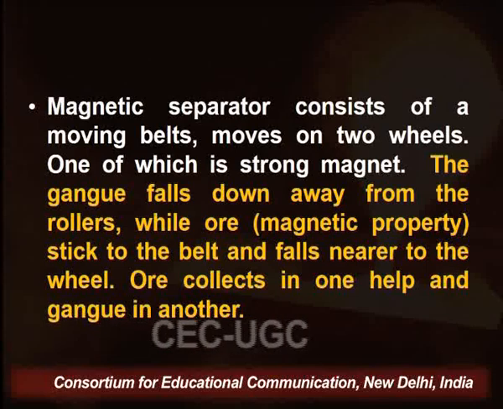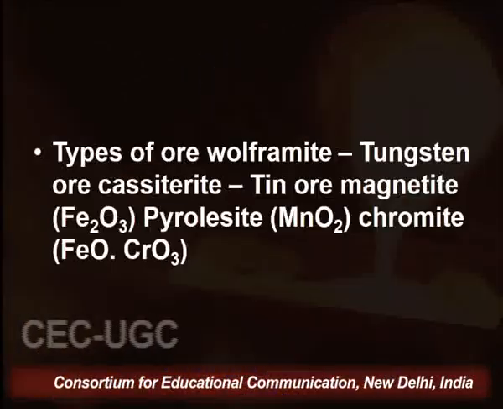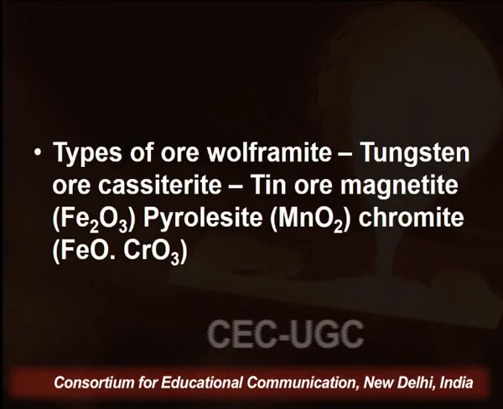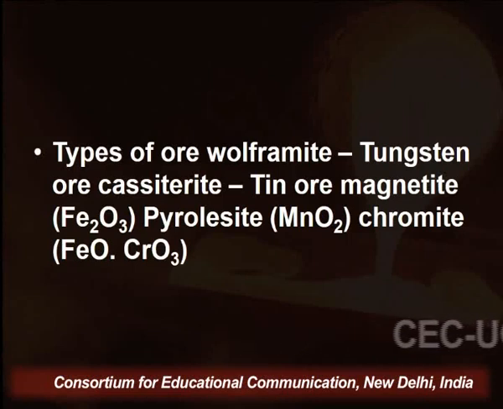The ore collects in one heap and the gangue in another heap. The types of ores, as I have discussed, are wolframite ore of tungsten, cassiterite ore of tin, magnetite ore, pyrolusite ore and chromite ore. All these ores have magnetic properties. So, this is magnetic separation.